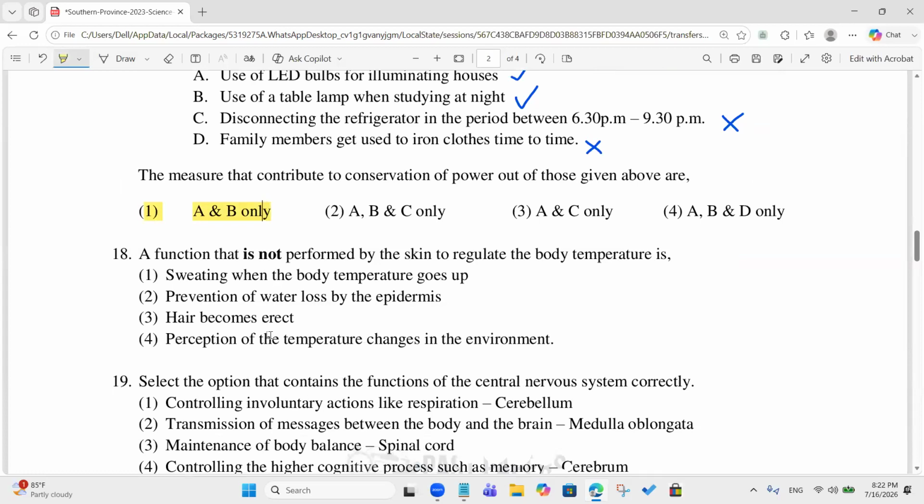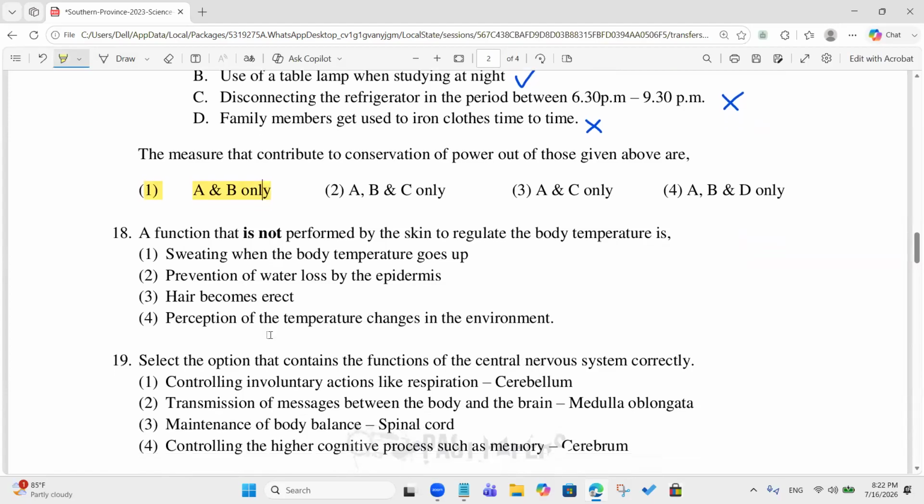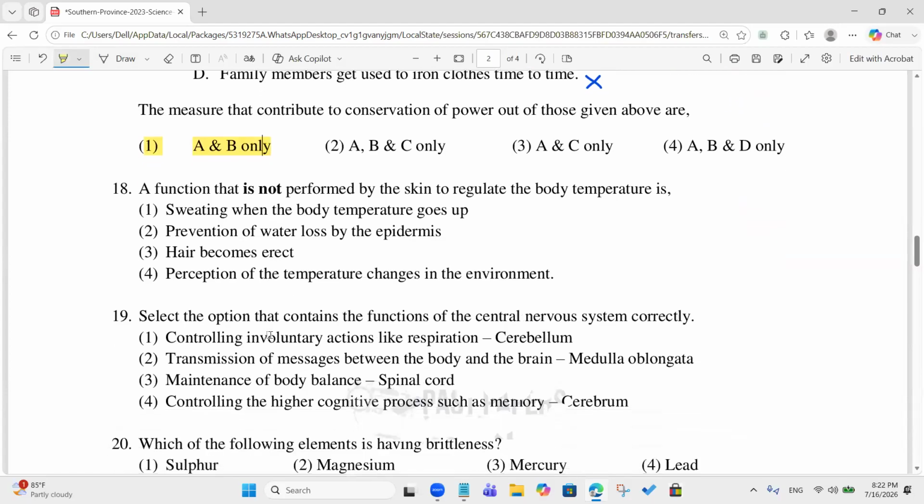Okay. Function that is not performed by the skin to regulate the body temperature is: perception of the temperature changes. Sir, is it which one? Fourth one. Perception of the temperature changes.